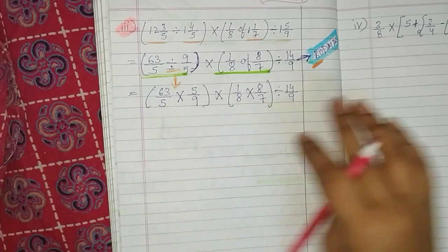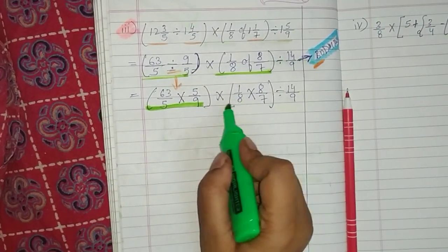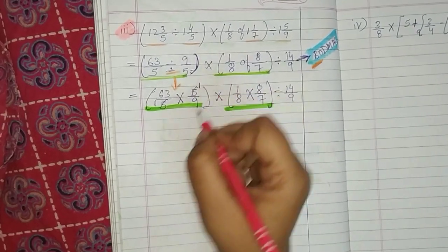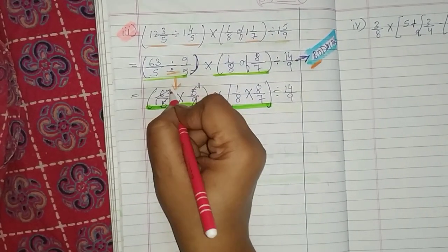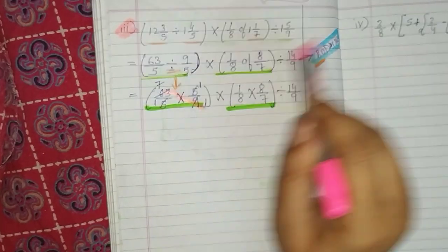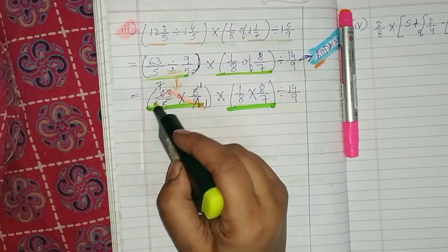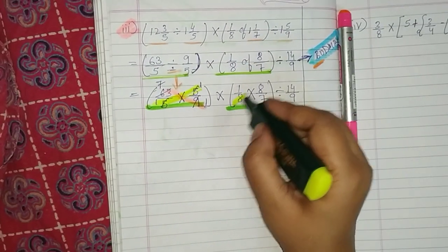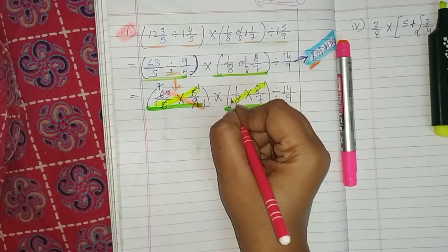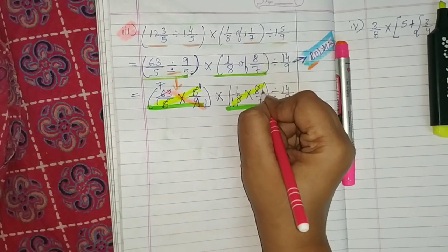first we have to solve the bracket. So now let's solve this. 1 times. Yes. 9 ones are 9. 9 sevens are 63. Fine. This you remember, children? Here also 8 times 1 is 8. 8 times 1 is 8.